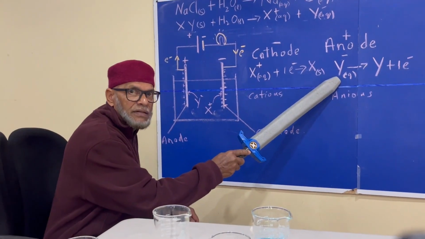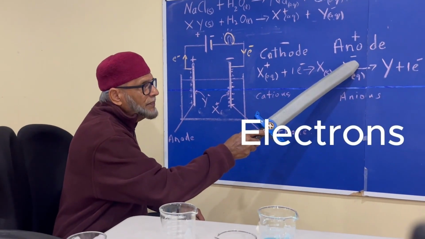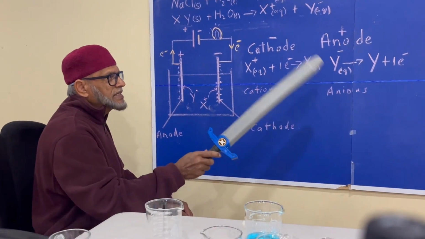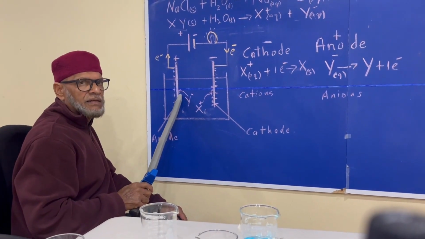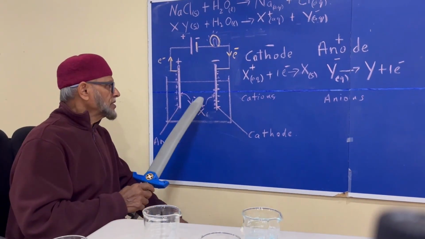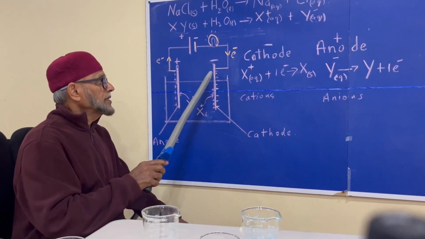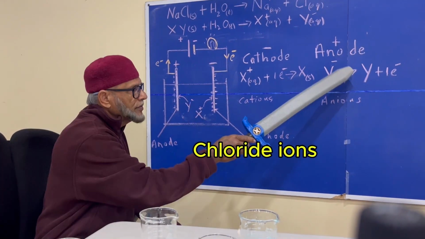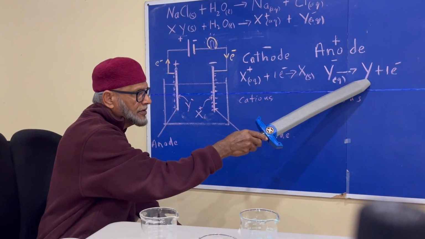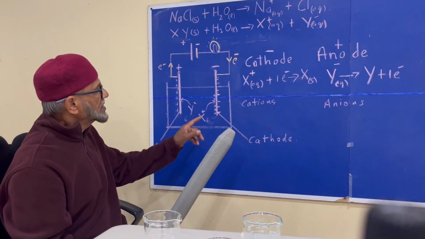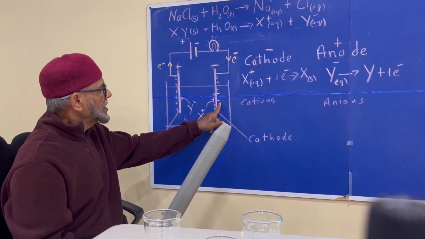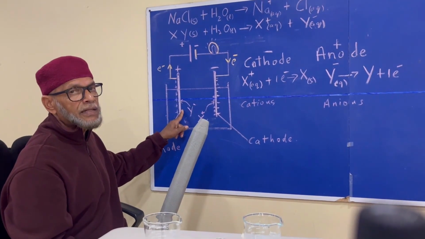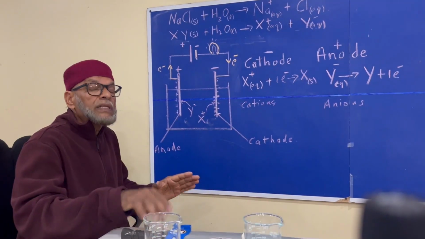These ions here will give up their electron and become discharged. In most cases, what will come off here are gases. For example, if that solution was copper(II) chloride, you would have gotten some copper atoms deposited there, and the chloride ions would have given off two electrons and become a molecule of chlorine. So in most cases, what is deposited here is the metal atom, and what comes off here is a gaseous element.